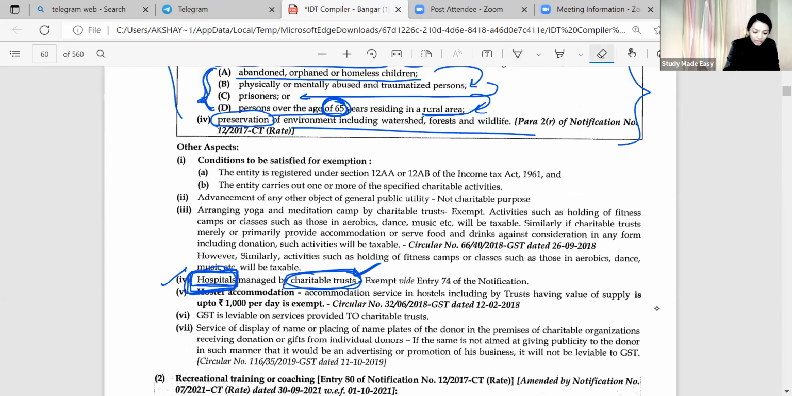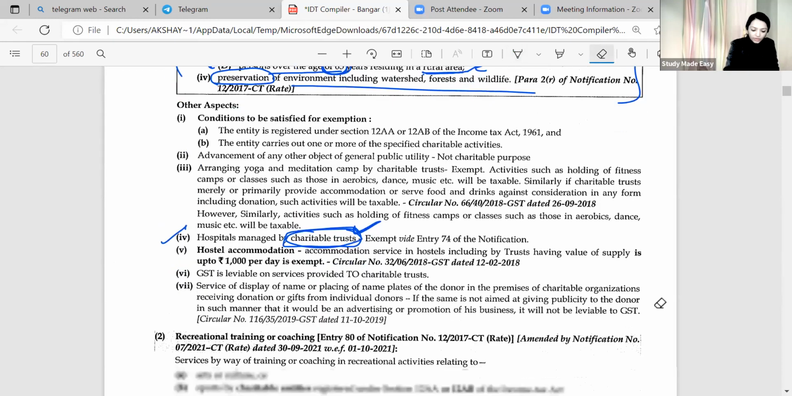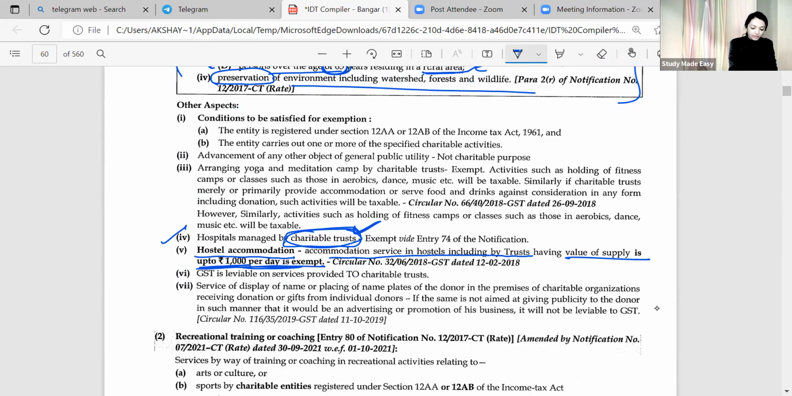Hostel ka accommodation also provided. So when hostel accommodation is provided, the accommodation service in hostel including by trust, the value is up to 1,000 per day exempt. First of all, hostel management, yes. By trust, yes. Hostel management by trust, 999 exempt. 1,000 exempt, 1,001 not exempt, and it is daily basis 1,000.